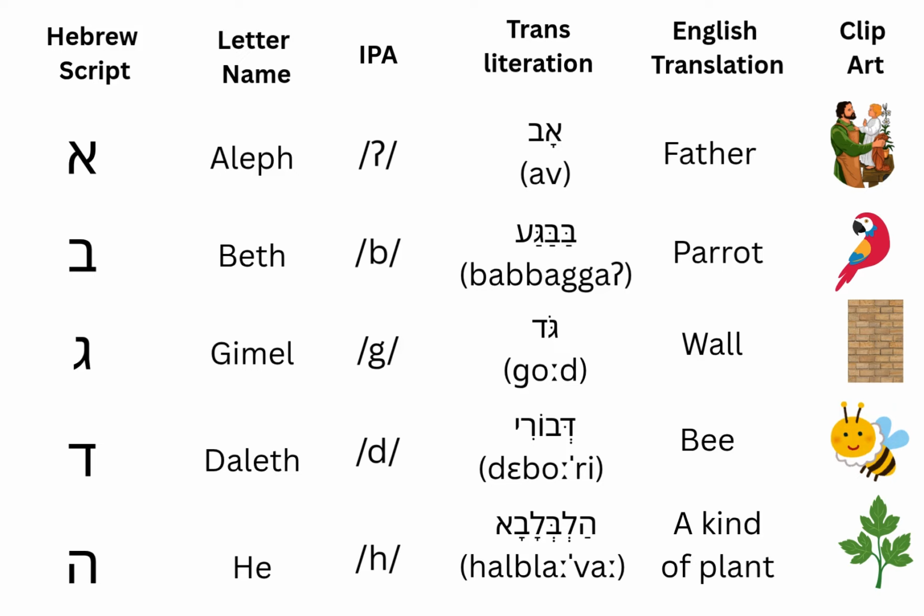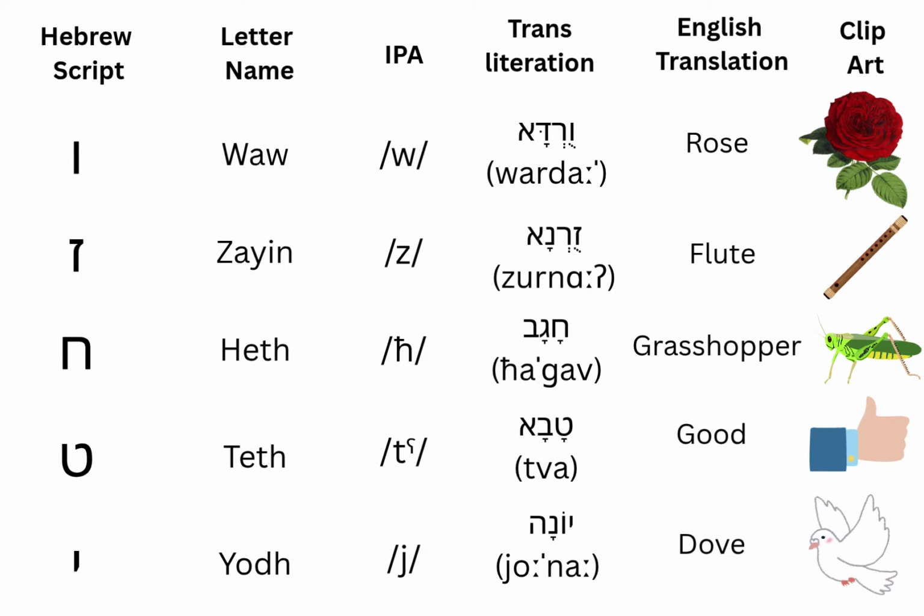The next is Hey. It gives the sound h, like in the word halblaba, which is a kind of plant. The next is wow. It gives the sound wo. Unlike Hebrew, it gives wo sound, like in the word warda, which means rose.